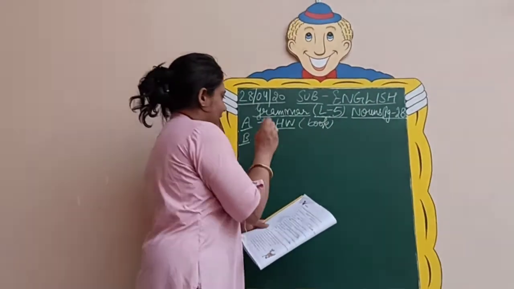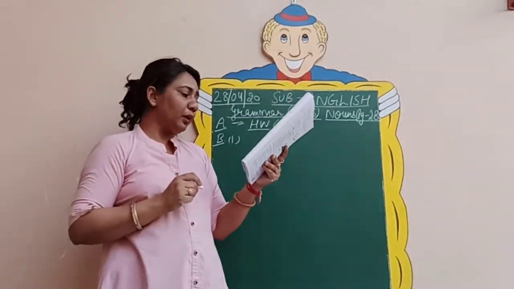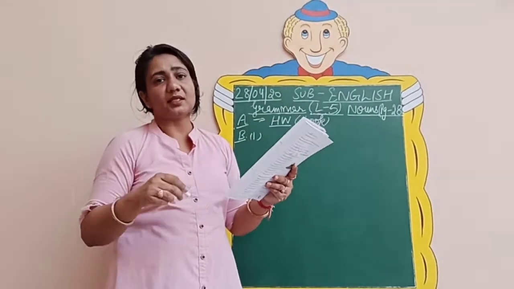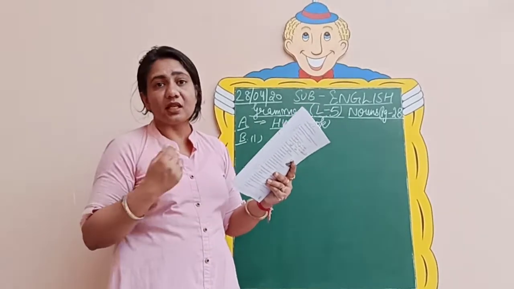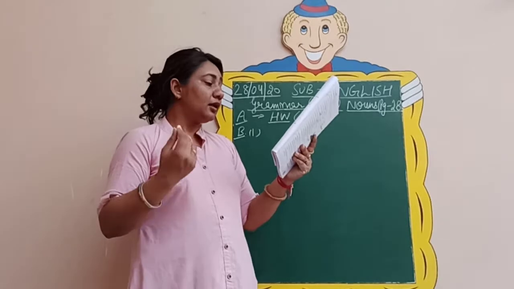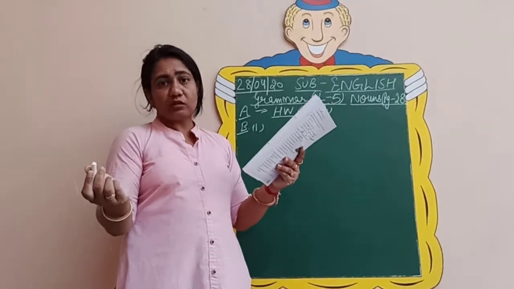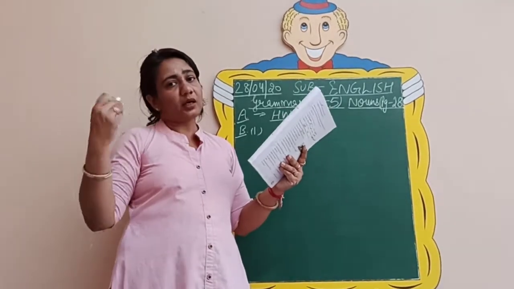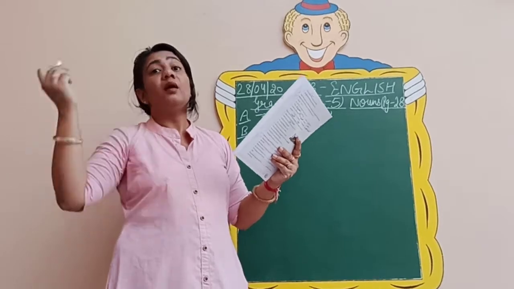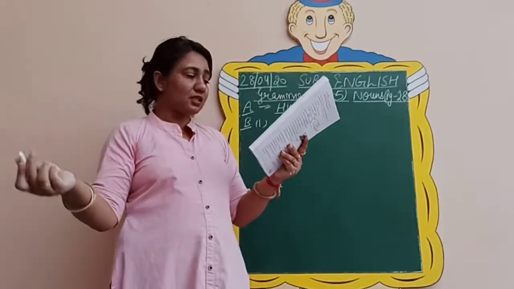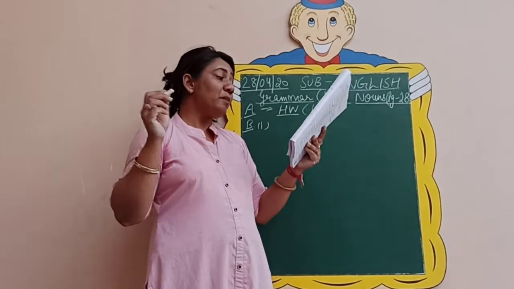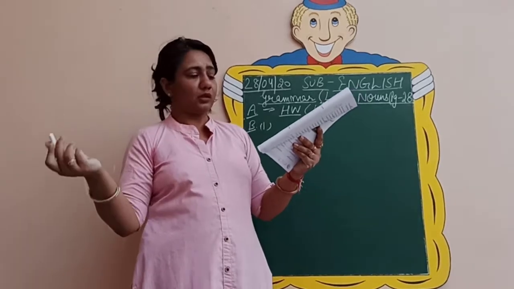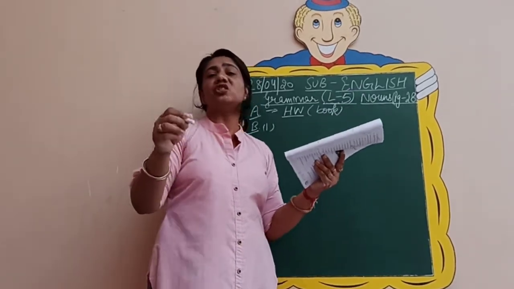Coming to exercise B, sentence number 1. There were many wooden boxes in the cupboards. If you can see the sentence, can you tell me what type of sentence it is? Is it singular or plural? Just see each word. There were. Were is used for what? Past tense is was, were. Were is always plural, like there were many mangoes in the basket. So it is used for plural and past tense. Many, obviously plural. Boxes, s, plural. Cupboards, s, plural. So obviously it is a plural sentence. So we need to change it into singular.